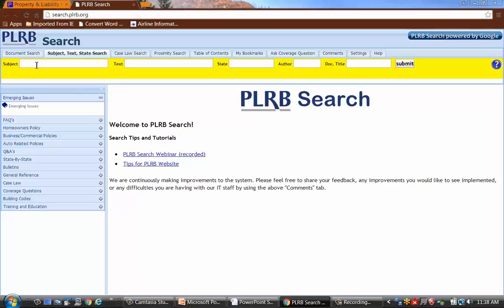So we have a question here whether this fiancé would fall under an insured in the policy. So in the subject field, we're going to put the word insured. In the subject field, we typically want to limit it to policy terms. Insured is a policy term. In the text field, we're going to go ahead and put fiancé in here. Sometimes you might put the word boyfriend, girlfriend, depending upon what's going on.